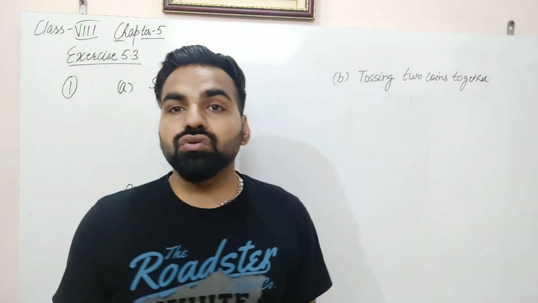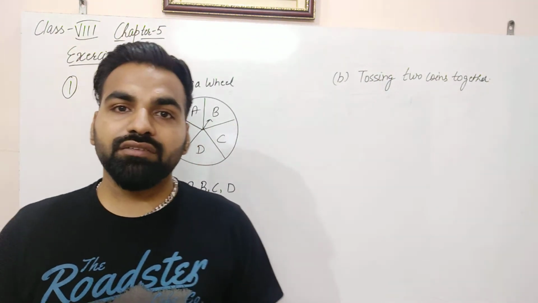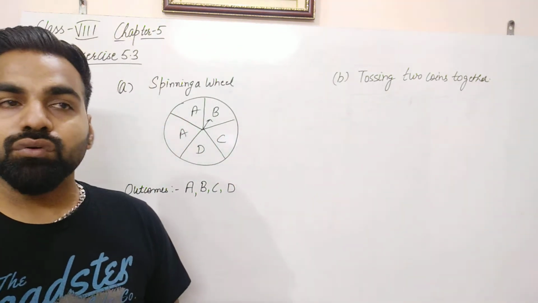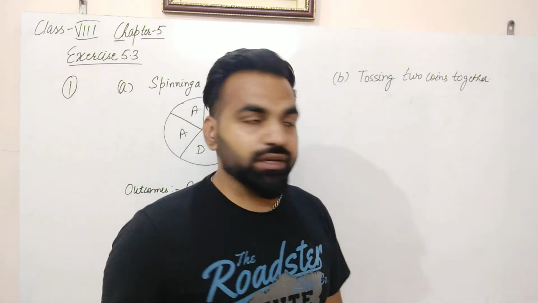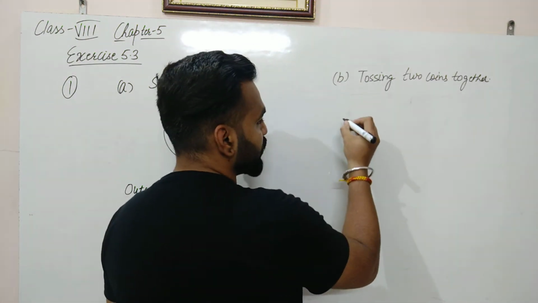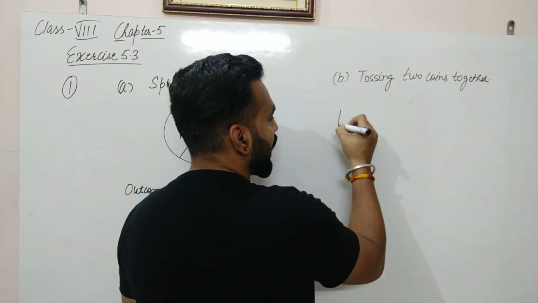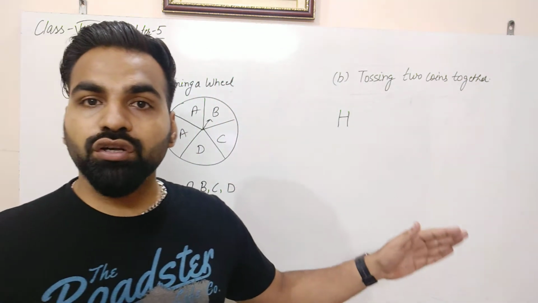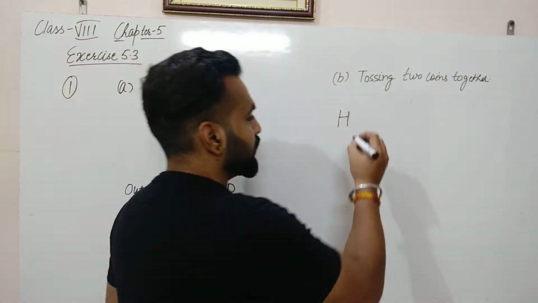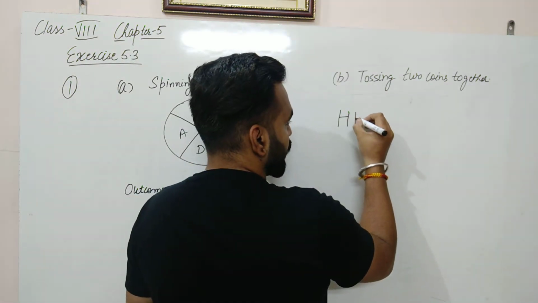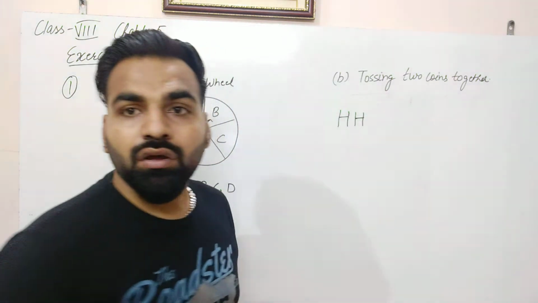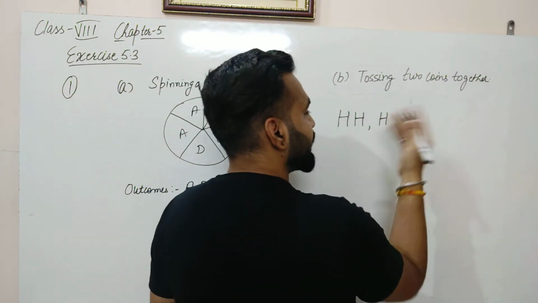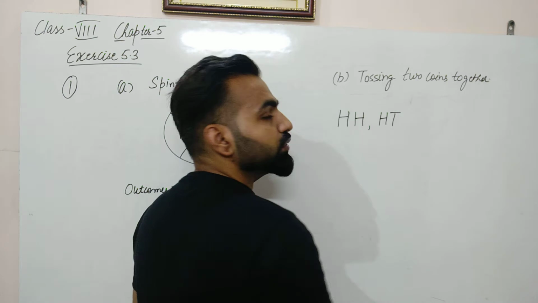Next, tossing 2 coins together. We know that whenever one coin is tossed, the outcomes are head and tail. Now we have to toss 2 coins together. Suppose the first coin is tossed and the outcome is head. Then the outcome on the second coin can be head, or tail also.